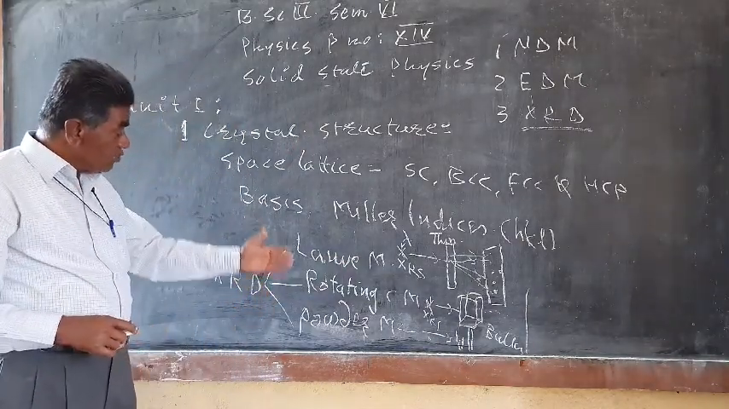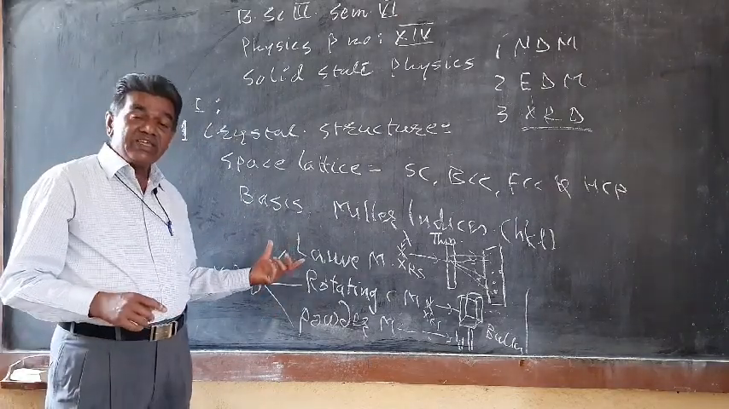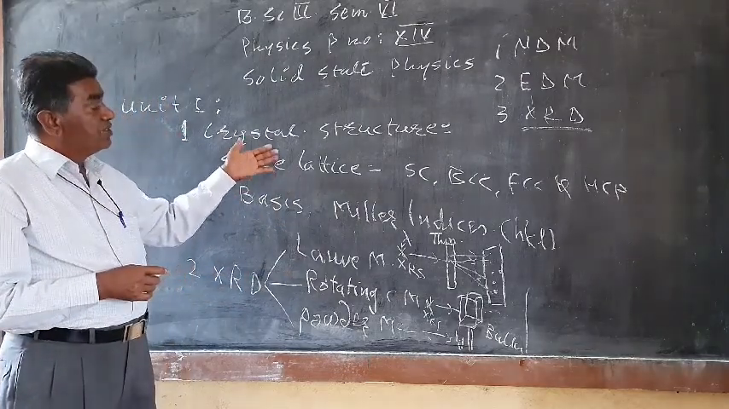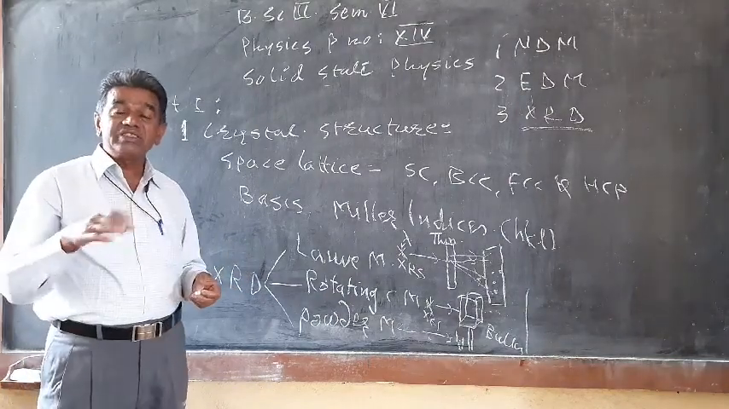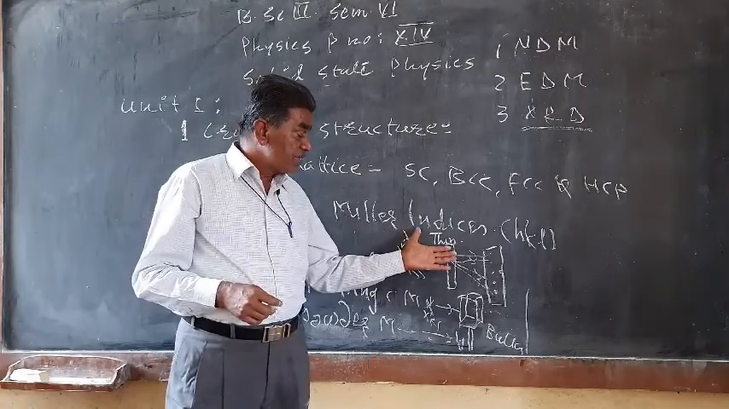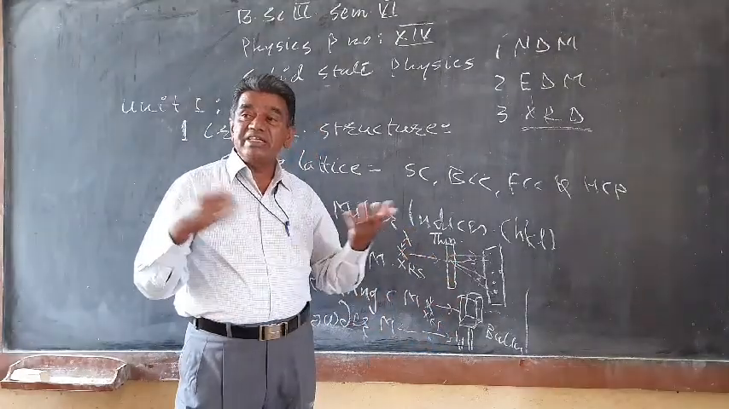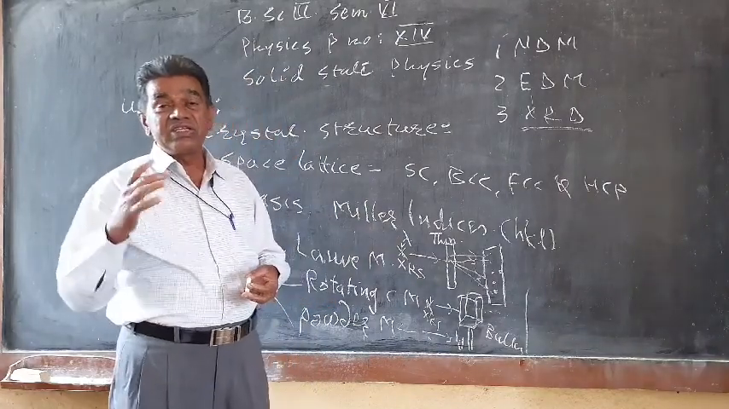So we have to study these three methods. In the first chapter we studied the direct lattice, but here, when X-rays are incident on the thin foil, the bulky crystal or the powder, we get a diffraction map, and that diffraction map can be regarded as the reciprocal lattice.